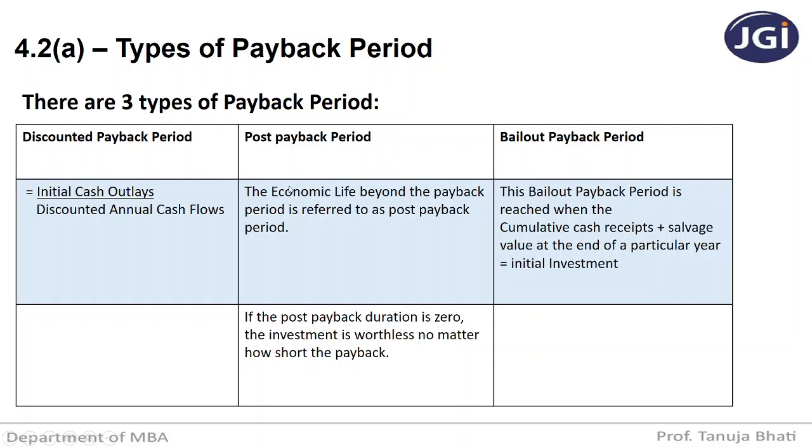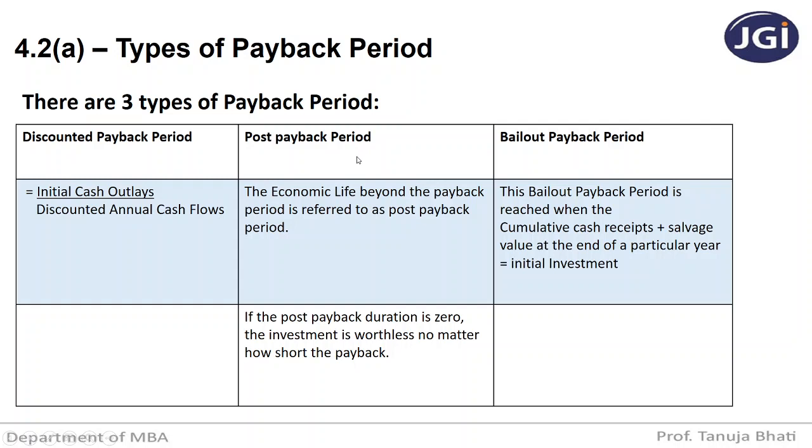So once again, we just revise this slide. Payback period is of three types. Discounted, where we discount the cash inflows, like for the first year receiving 10,000, second year 20,000, third year 30,000. Then you have to bring these to the present value. We have already seen in unit number 2, time value of money, how to use the discounting factor.